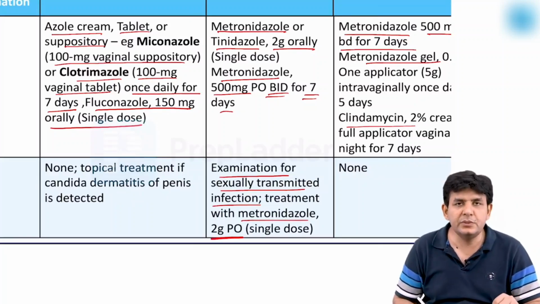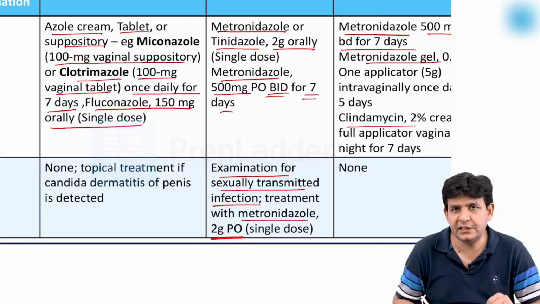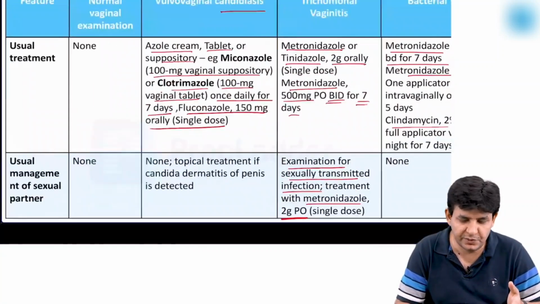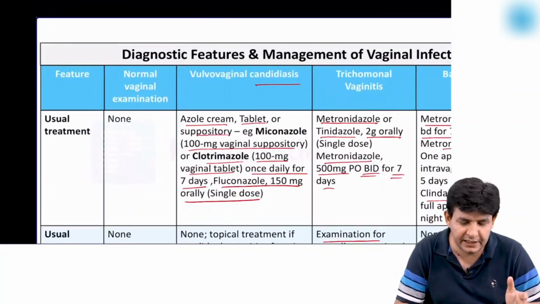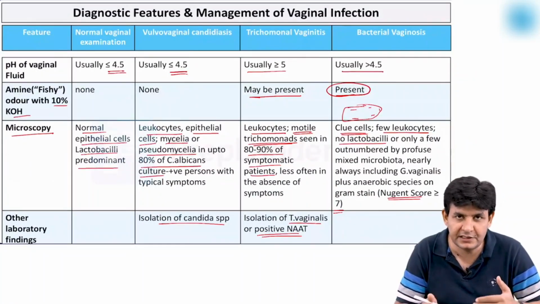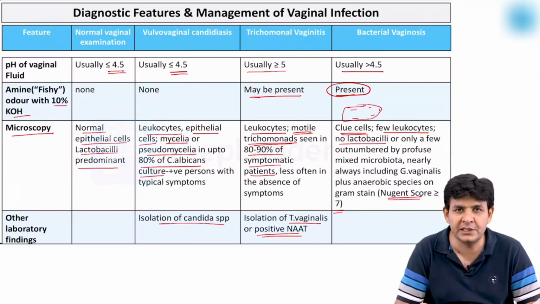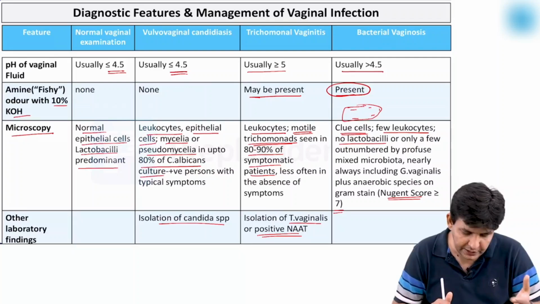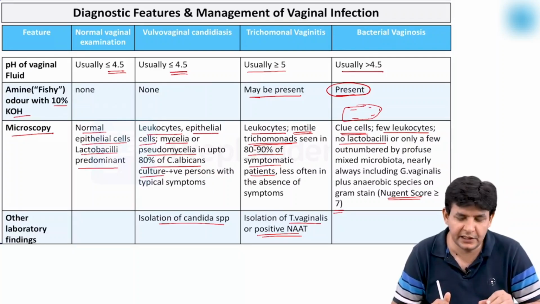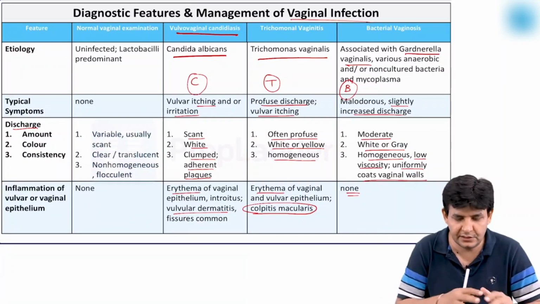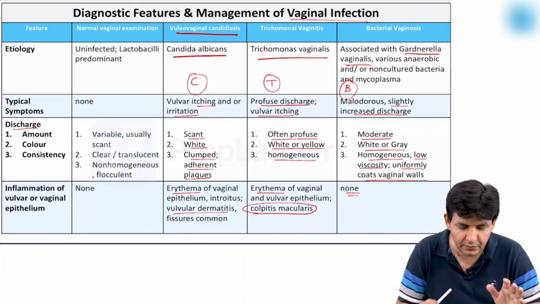So guys, this is the list regarding the various vaginal discharges. The questions will revolve around them only: what is the pH, which particular drug you will give, what characteristic you will find at the diagnostic point, which one has a raised pH, which has the clue cells, which has a Nugent score of what. So all these points I've discussed in this particular Harrison table. Beautifully it is given. So if you revise this, at the end of the day, all discharges regarding the vaginal ones will be done at once.